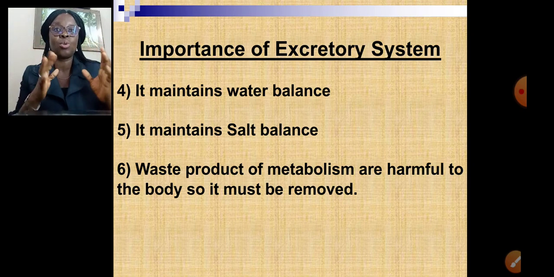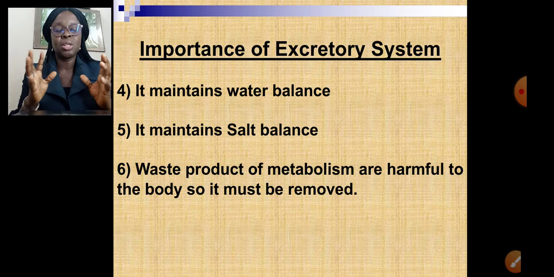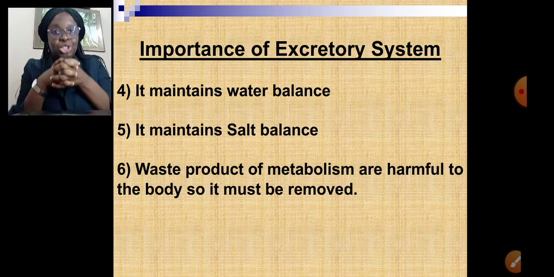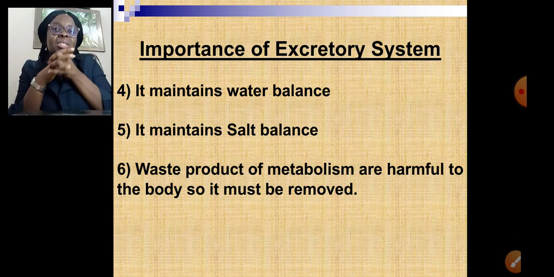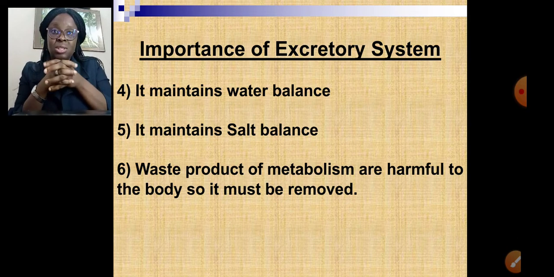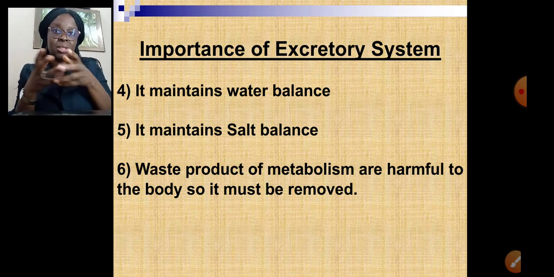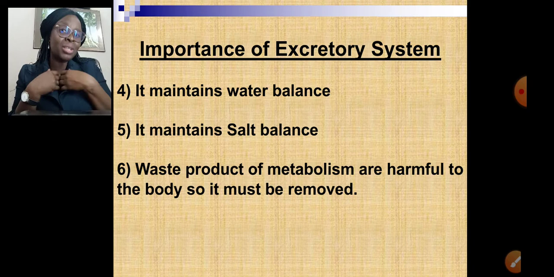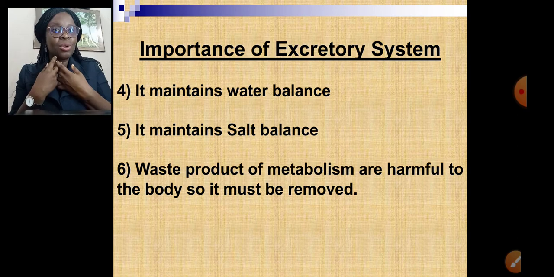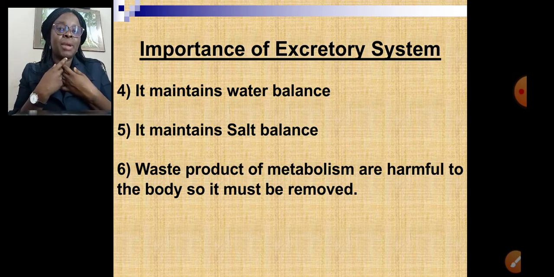The water and the salt must be balanced in the body so that the cells do not shrink. If the salt is too much, it can cause the cell to shrink, and once the cell shrinks, it can actually lead to death of some organisms, especially organisms that are unicellular. Even organisms like us that are multicellular, our salt must be balanced. Salt must be balanced within us. All right.